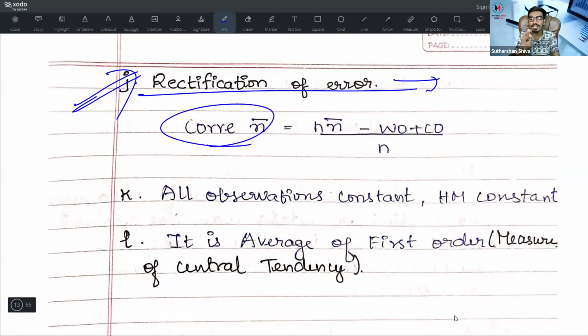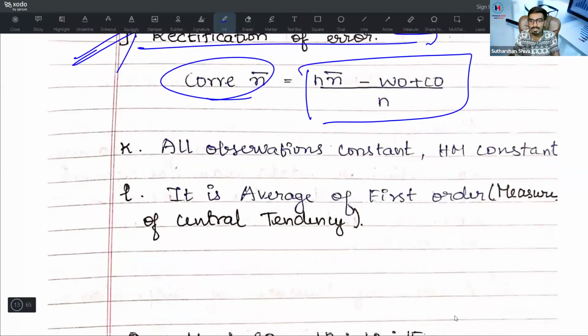They may give you a wrong mean. You need to subtract the wrong entry and add the correct entry. The formula is n x bar minus wrong entry plus correct entry, divided by n. Remember the formula again: n x bar minus wrong entry plus correct entry, divided by n. That is what is meant by WO, wrong observation plus correct observation. That's it.